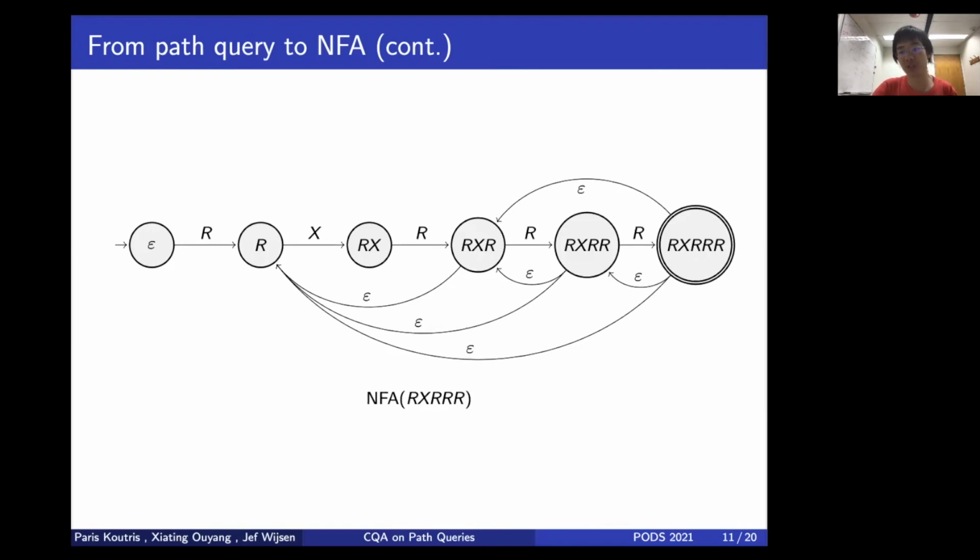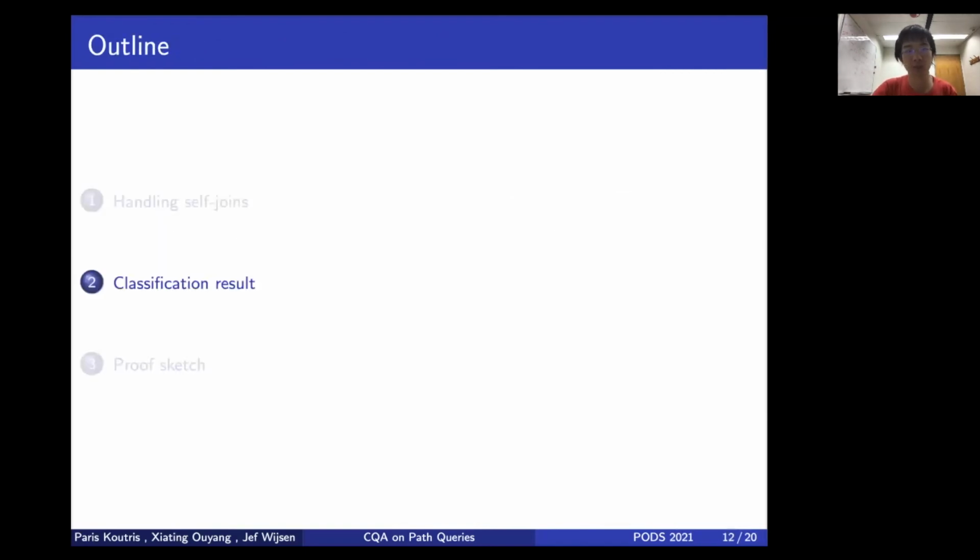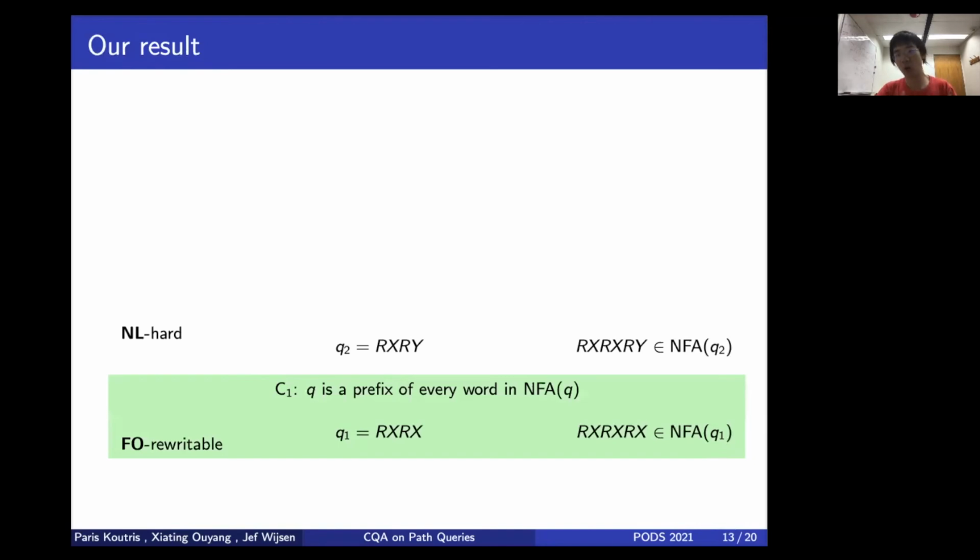So why do we need this NFA? Because we need this for our classification results. And here is how we classify consistent query answering for path queries. The first condition says that if the path query Q, when you think of it as a word, is a prefix of every word in its NFA, say for example RX, then we would say that CERTAINTY(q) must be in FO, or otherwise we conclude that it's NL-hard. As an example, RXRY is not a prefix of this particular word in its NFA, RXRXRY. And you see that although this is not a prefix, it is still a factor.